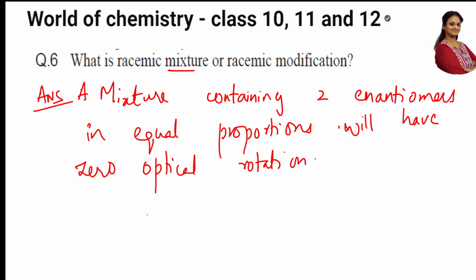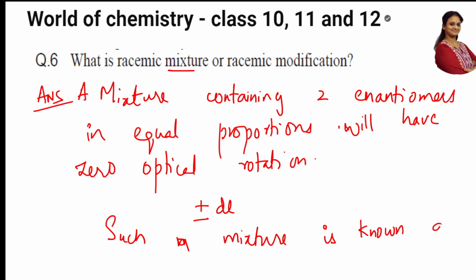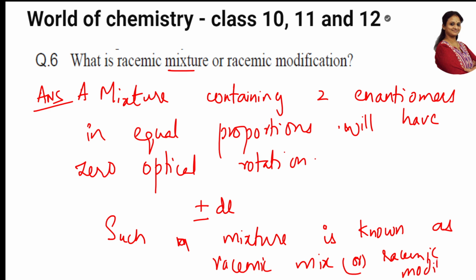Such mixture is called racemic mixture. We mention it like this, right? DL isomer. Such a mixture is known as racemic mixture or racemic modification. Is it okay, students?